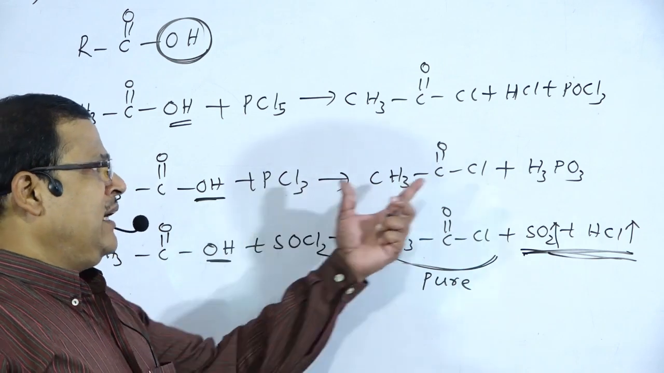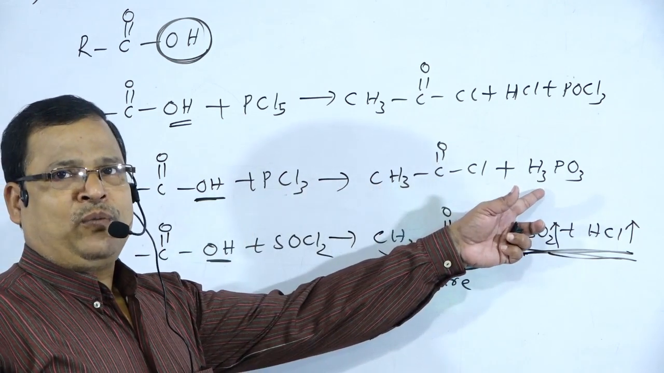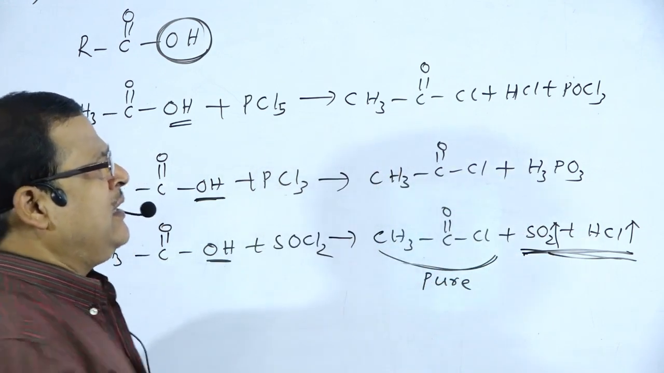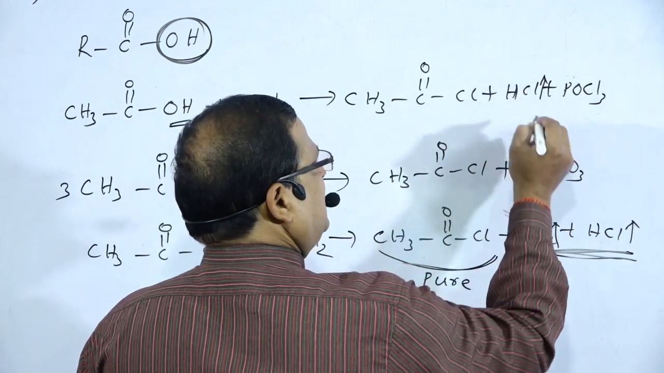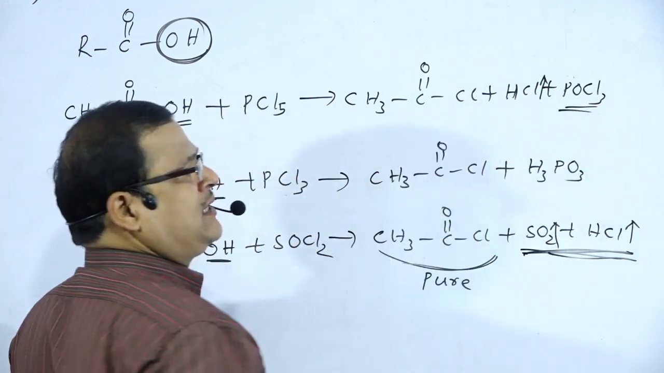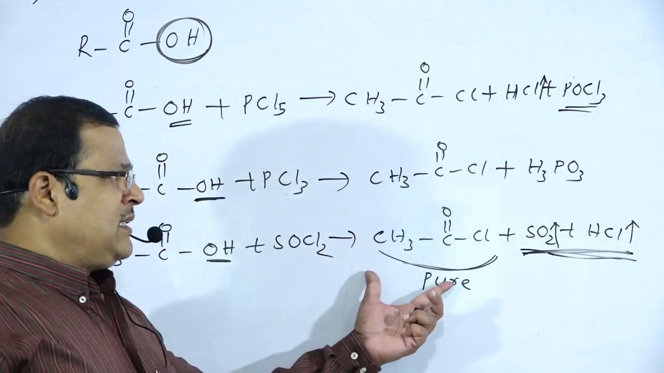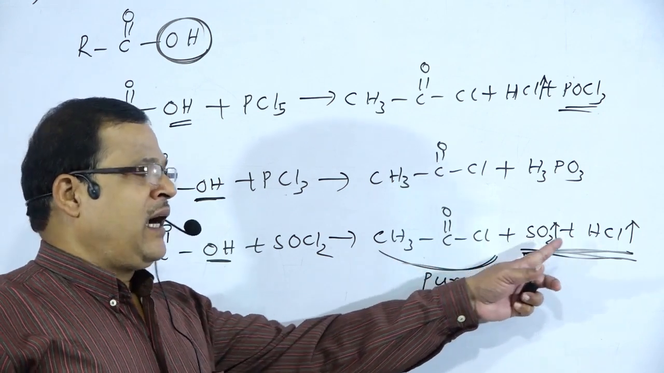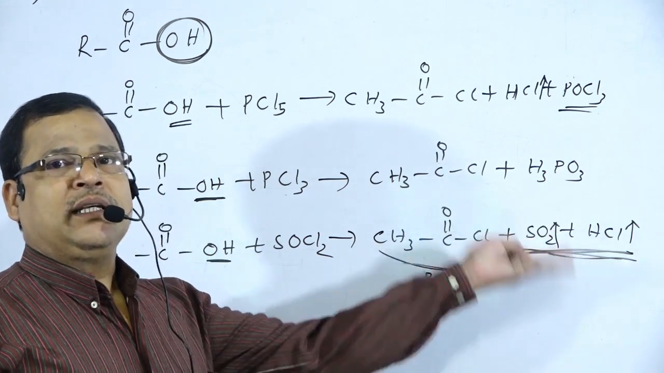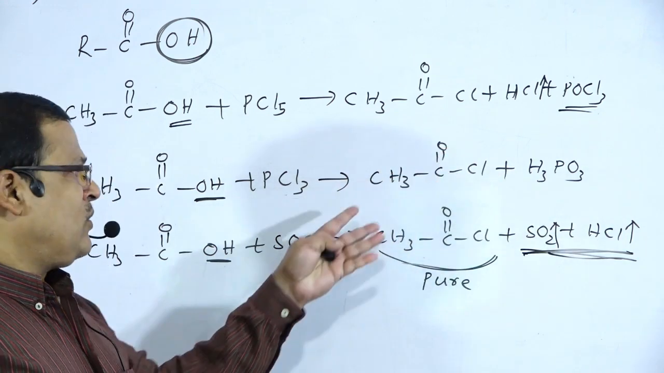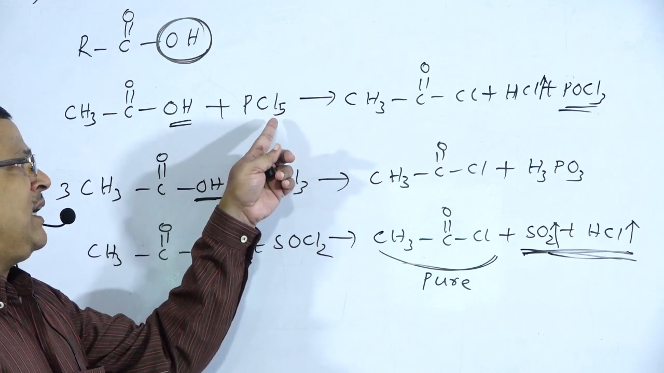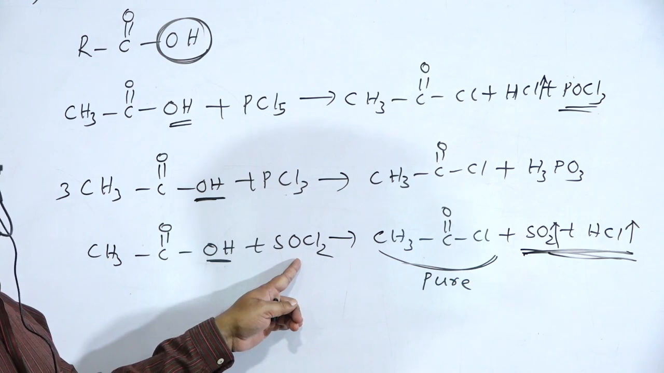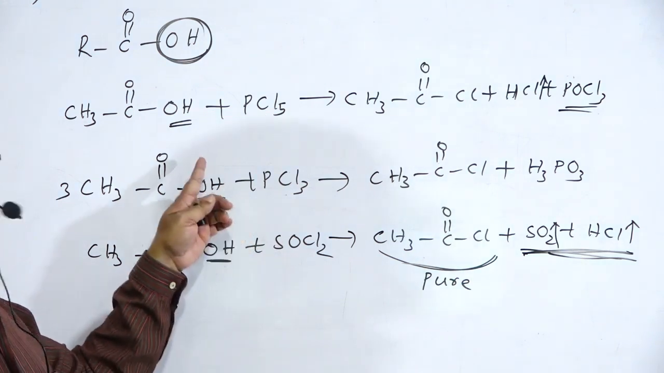But in the case of PCl5, acetyl chloride is accompanied by H3PO4. That impurity is there. Acetyl chloride forms, hydrochloric acid is removed as gas, but POCl3 remains as impurity. But with thionyl chloride, only acetyl chloride is left behind, and sulfur dioxide and hydrochloric acid are removed as gaseous material. So the short question: which of the following, PCl3, PCl5, SOCl2 or SO2Cl2, will produce pure acid chloride with a carboxylic acid?